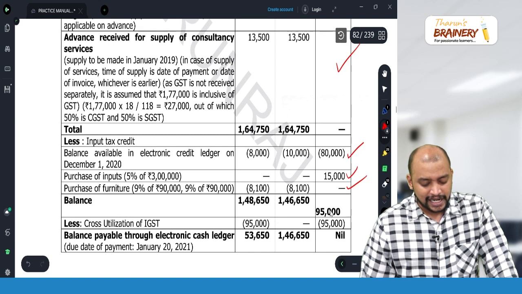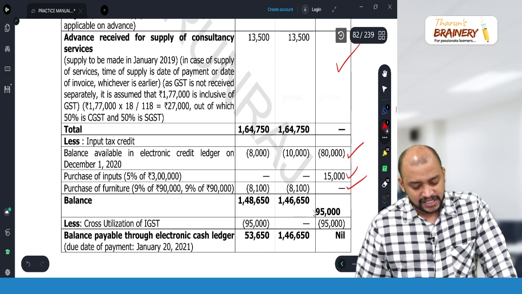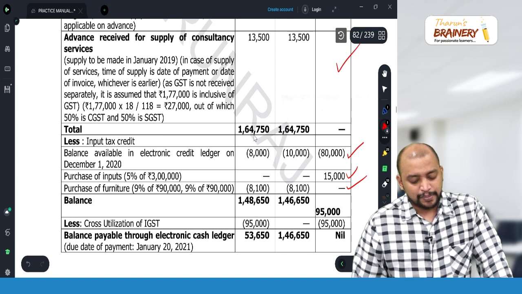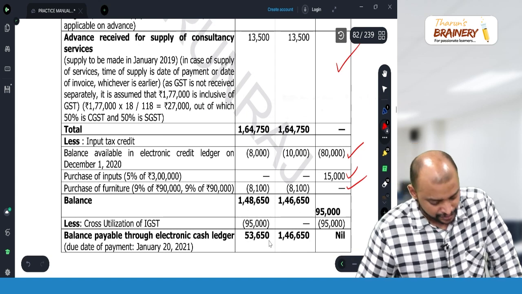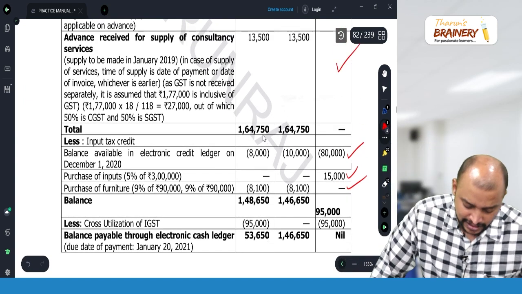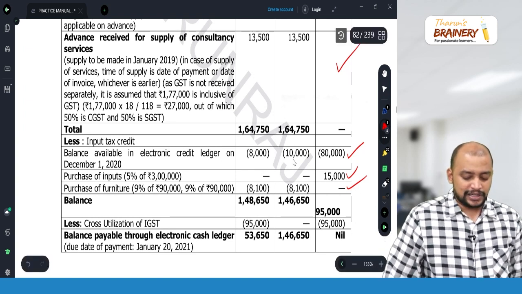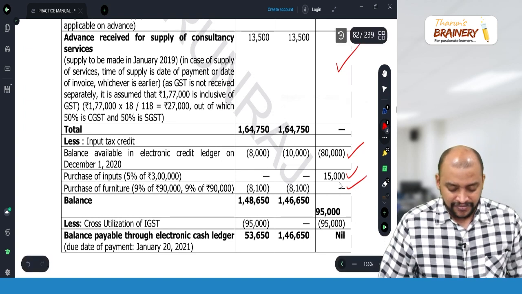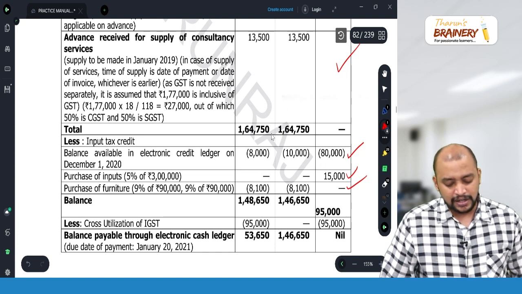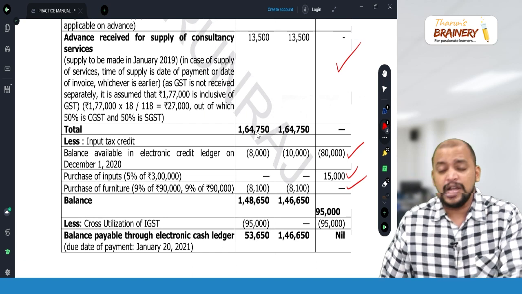So here 95,000 against liabilities of 1,48,650 and 1,46,650. I can spread between these two. The 95,000 we can use fully for payment of CGST, or fully for SGST, or both.